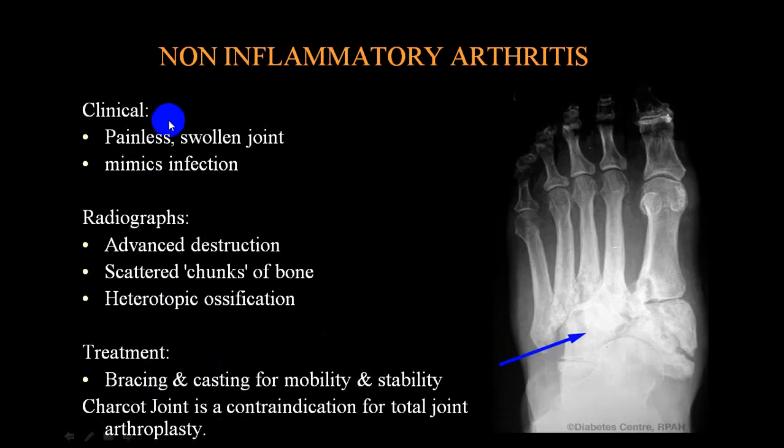It is usually a painless swollen joint, and there is a destruction of the joint. There are chunks of bone scattered in that particular joint. Usually you require supports to the joint for supporting mobility and stability. And usually Charcot joint is a contraindication for total joint arthroplasty.